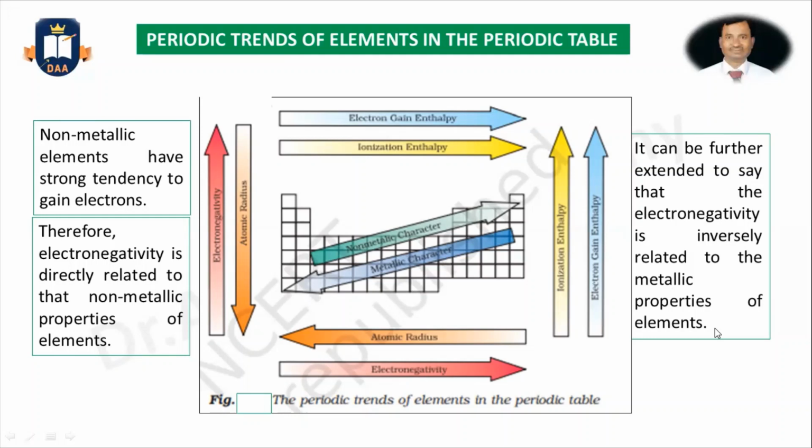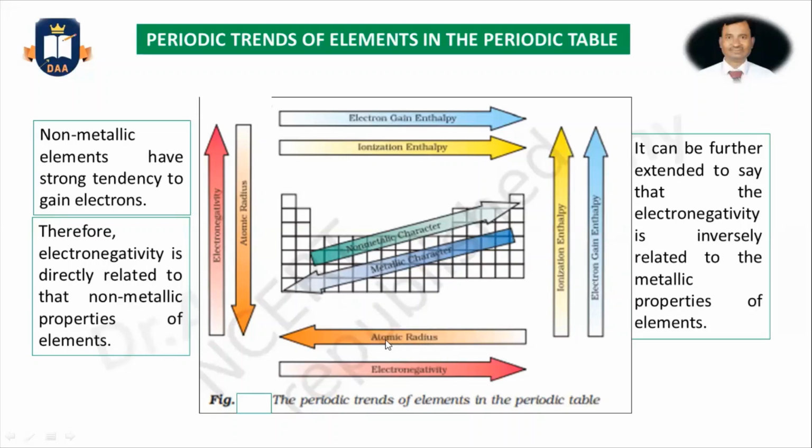So here also you can see the non-metallic character is increasing along the period, and the metallic character is the most for group number 1, as I already discussed in the previous class, and it is least for group number 17, that means halogen elements.